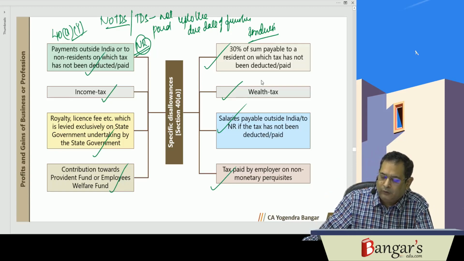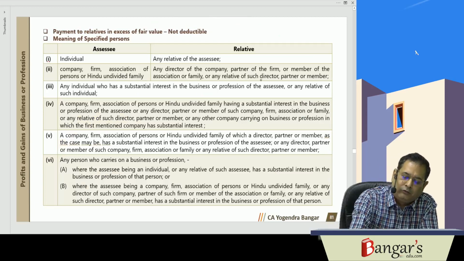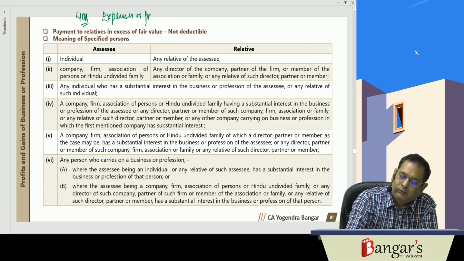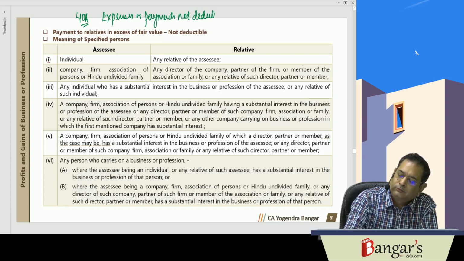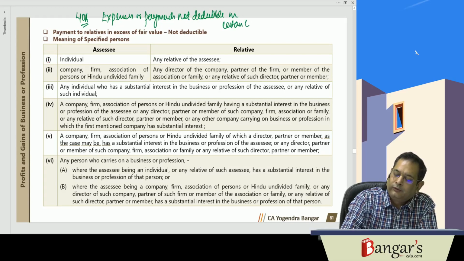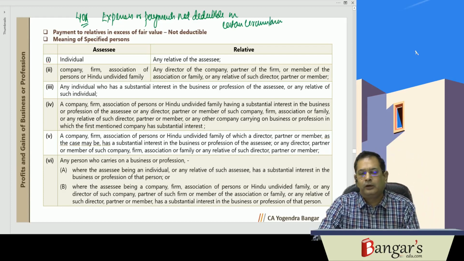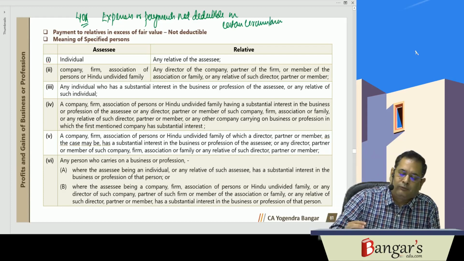Then we have section 40 capital A. Section 40 capital A contains the provisions relating to expenses or payments not deductible in certain circumstances. It is expenses or payments which are not deductible in certain circumstances.